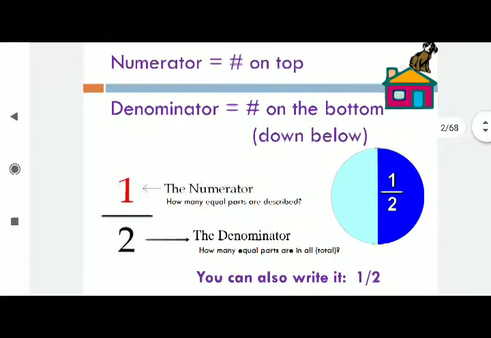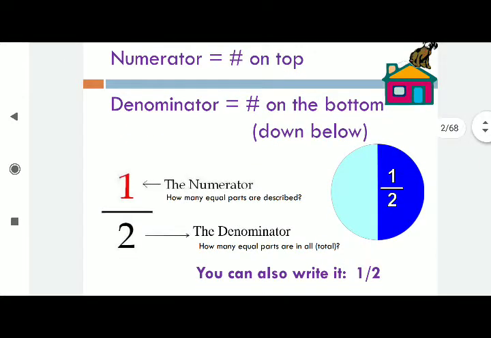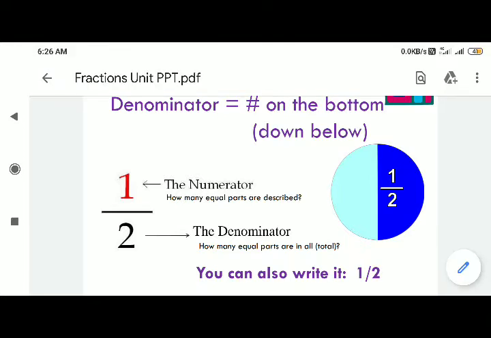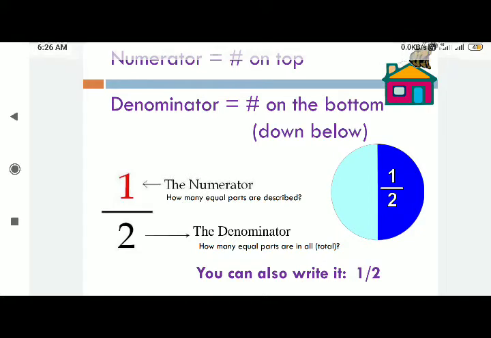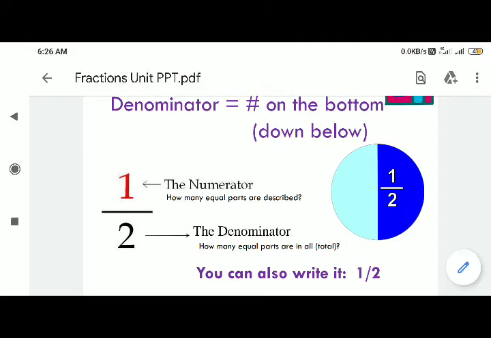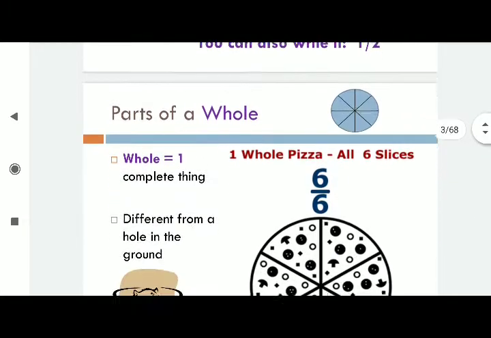For example, if I write 2 by 3, out of 3 parts, you are taking 2 parts. Again take the example of an apple or a pizza, a round shaped one. When you are cutting into 6 pieces and you are eating 2 pieces, what is the fractional part of the pizza eaten by you? 2 by 6. 2 denotes how many pieces you ate, and 6 denotes how many pieces there are in total. So that is our fraction.